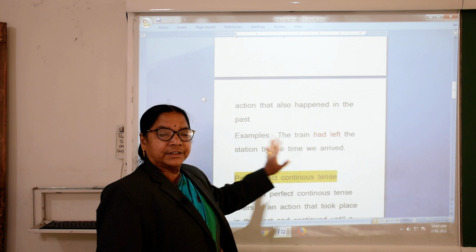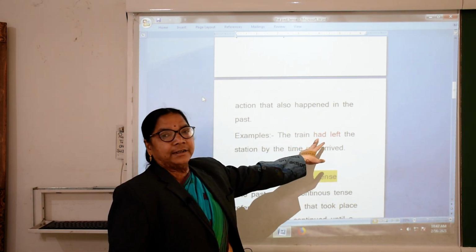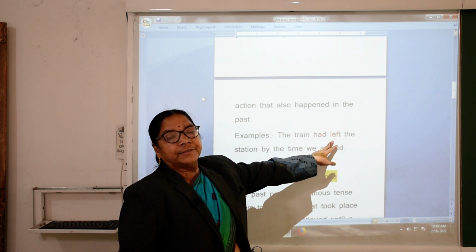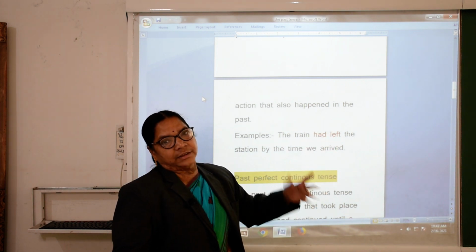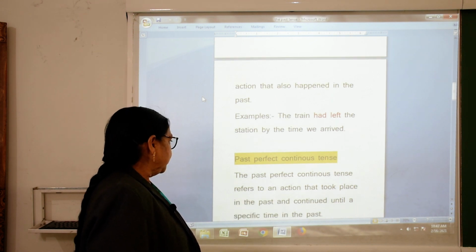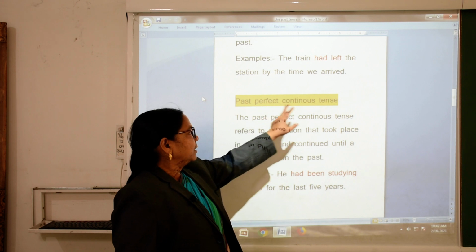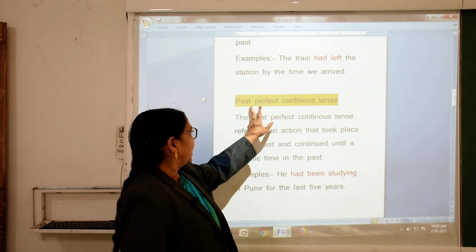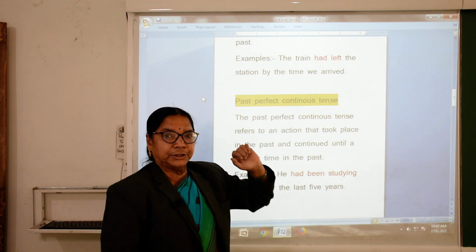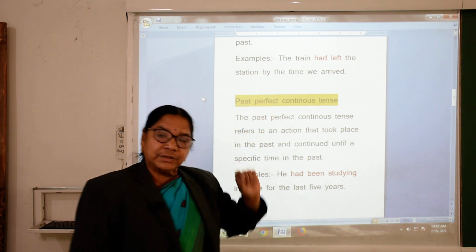It is not that the train is standing, it is not continuous, but the train had left, past and left is perfect, means already it has left, no doubt. Now, we will take past perfect continuous tense, past perfect but it is continuous. It is past perfect also and continuous tense also.